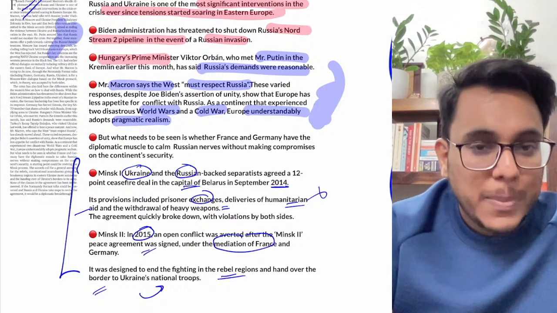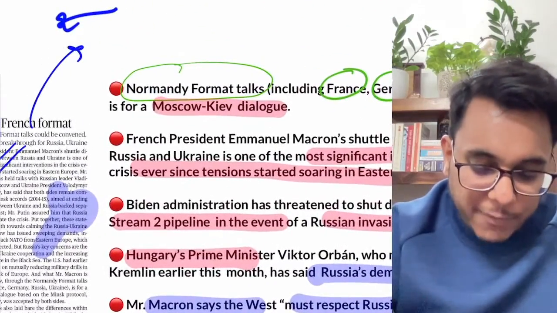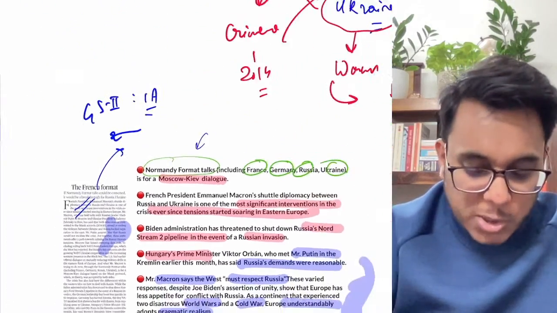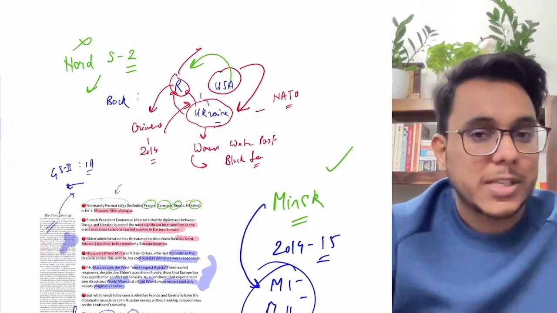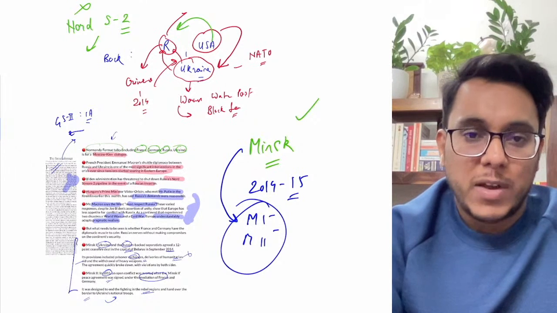Now France and Germany want that they please come back to Minsk 2, and the Normandy format talks that are happening are also oriented on achieving what was agreed in Minsk 2014 and 2015. So guys, this is the entire way in which things have happened.